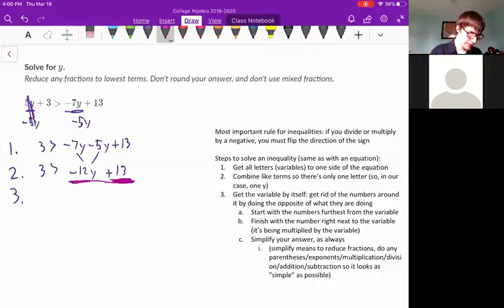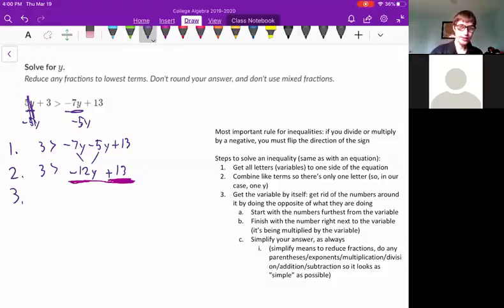So the number that's furthest away from the y is this 13. You can tell why, because the y is being multiplied by the 12, and so they're stuck together. They're almost like one thing. We need to get rid of the 13 because it's a bit further away. It's got a plus sign between it and the y, but that 12 and y are right next to each other. So we want to start with the 13.